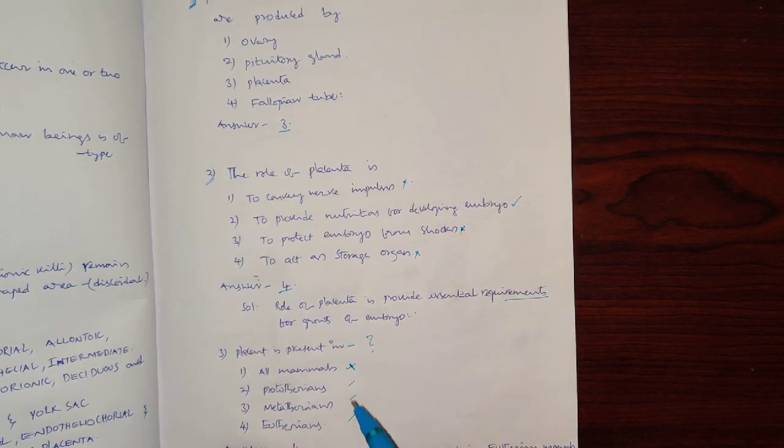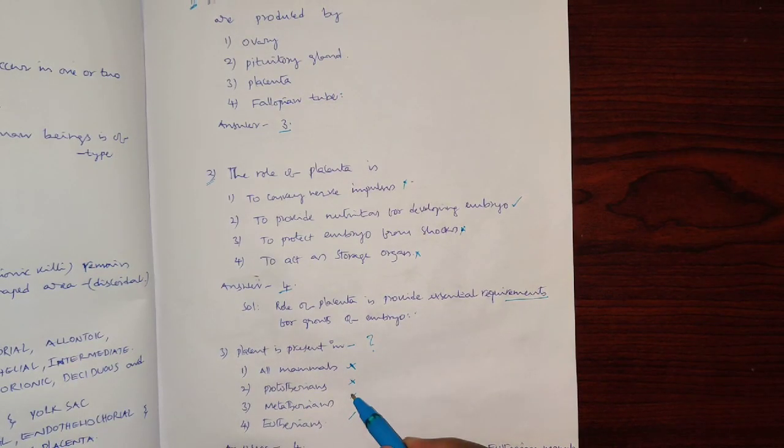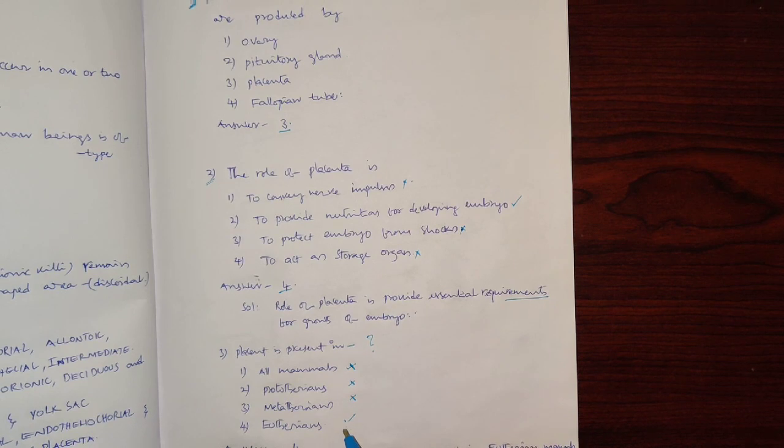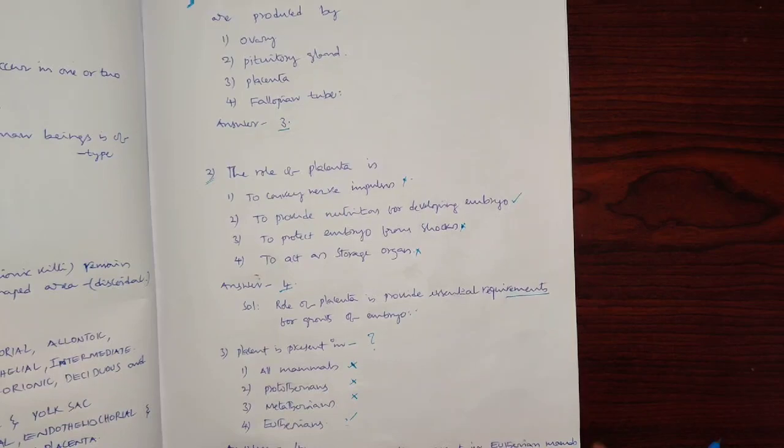Prototherians are called egg-laying mammals, so that is also ruled out. Metatherians are the marsupials, and eutherians are the true placental mammals, that is, primates. So the correct option is eutherians.